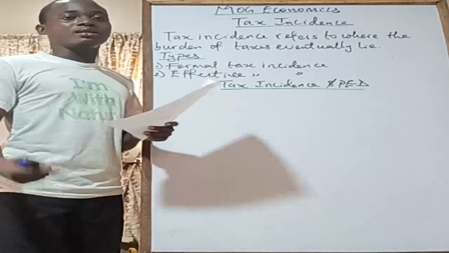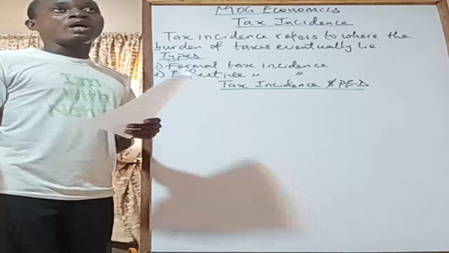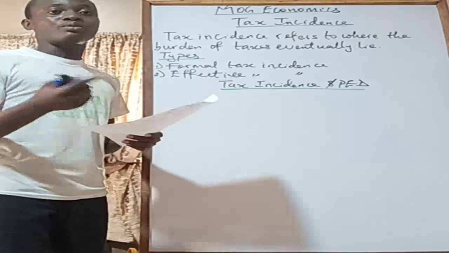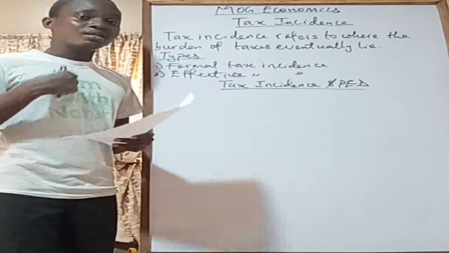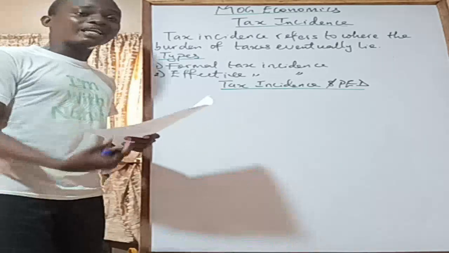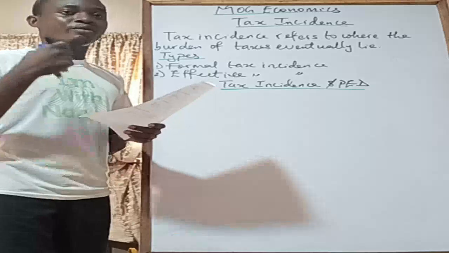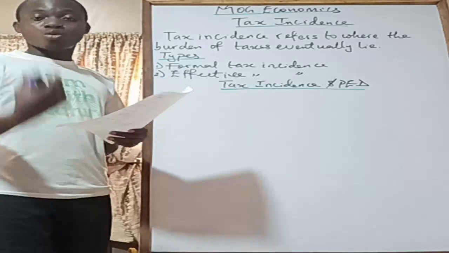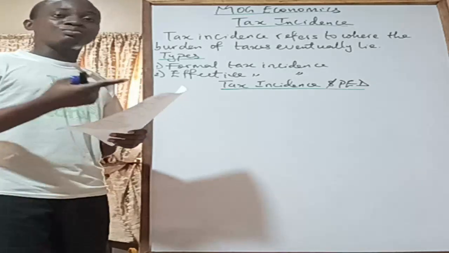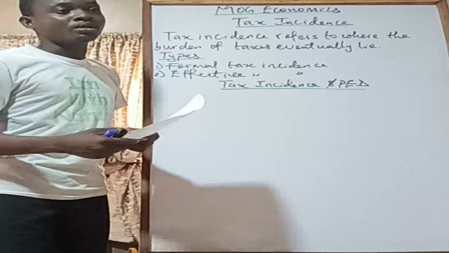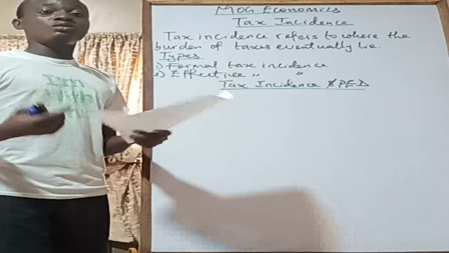So the government might look at it and say, okay, I want to stop dumping of clothes into the Nigerian economy so that we will be able to help the textile industry in Nigeria. Because if we don't do that, people will keep getting high quality clothes at very ridiculous prices, lower than what they would have been required to pay if Nigeria's textile industry had been the one producing those goods and services.